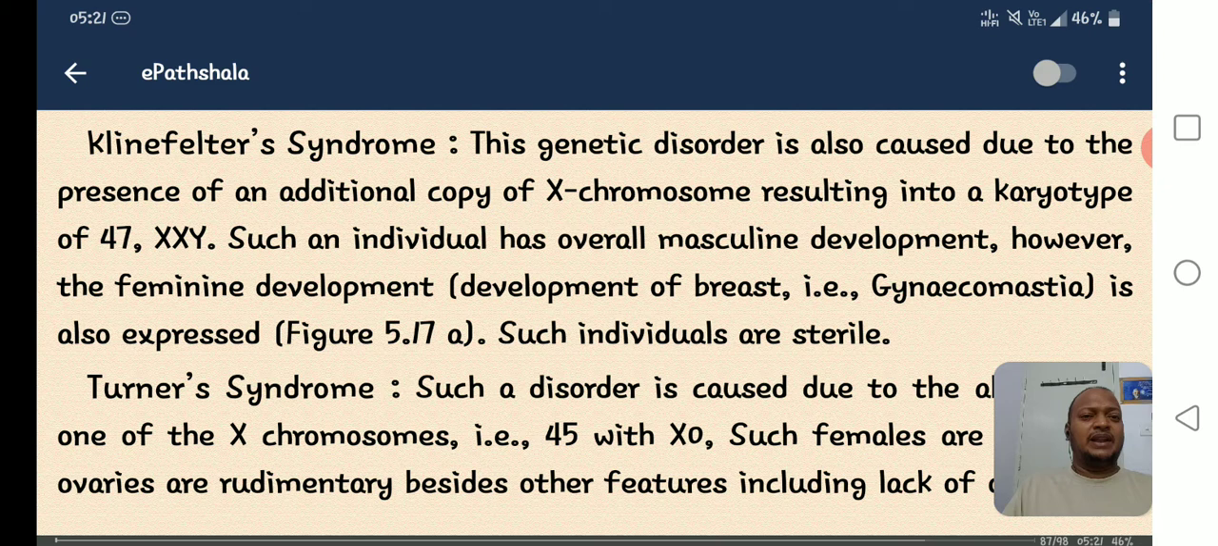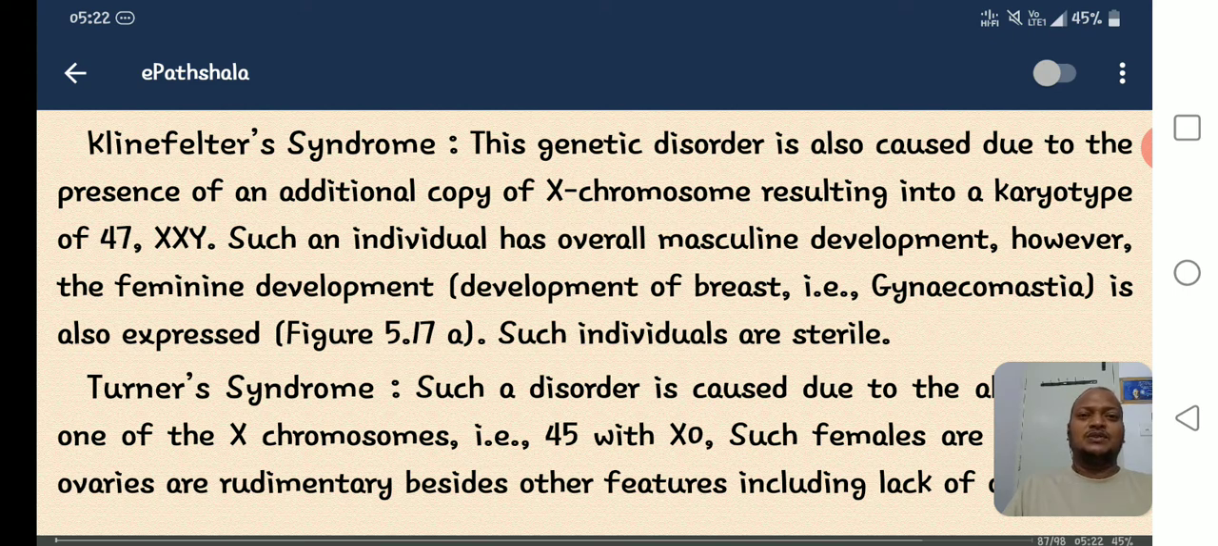Such an individual has overall masculine development. However, the feminine development of breast, and that is called gynecomastia, is also expressed. Such individuals are sterile. So here what happens? XY is the male. For male, which character is added? X chromosome is added. So X chromosome indicates which character? Female, right? So in male only, but the female characters develop.